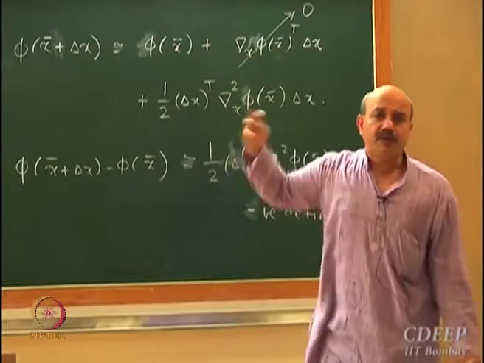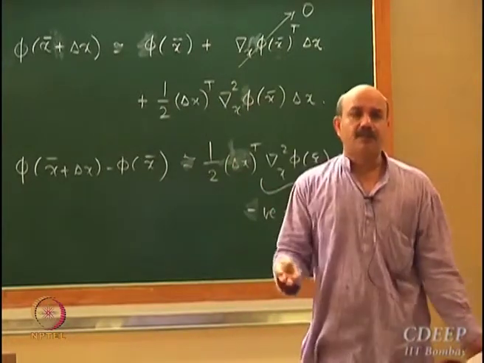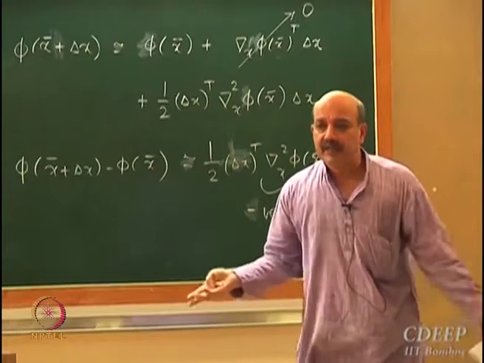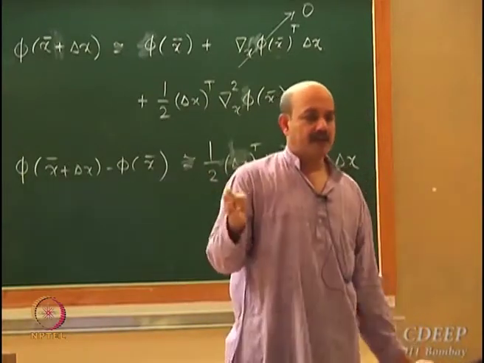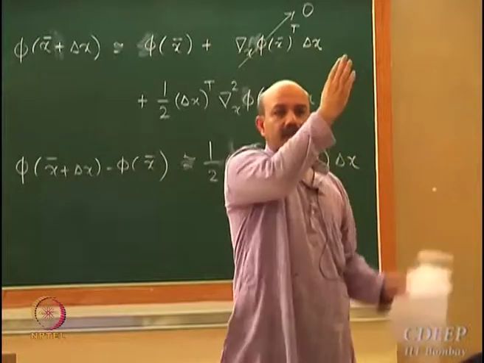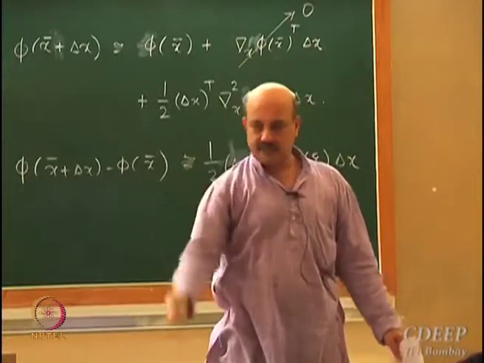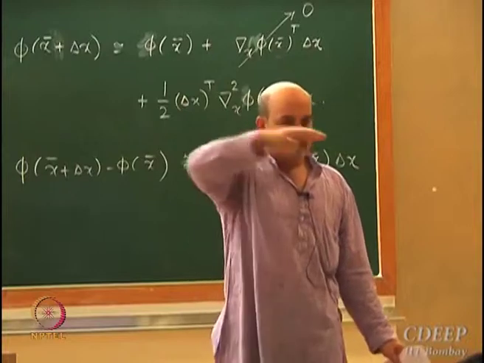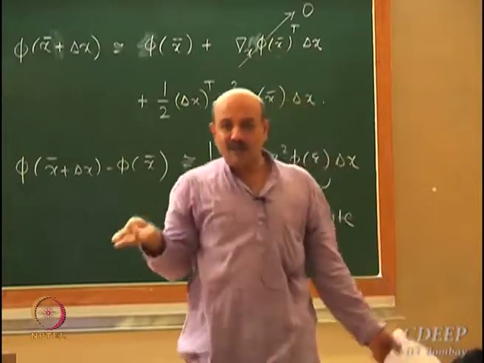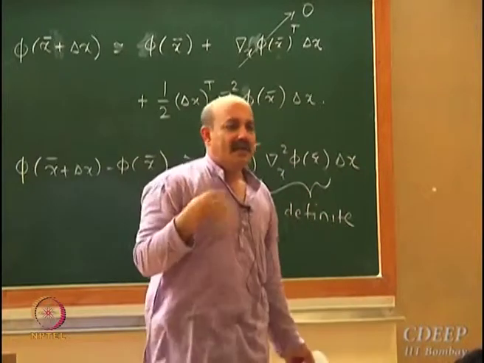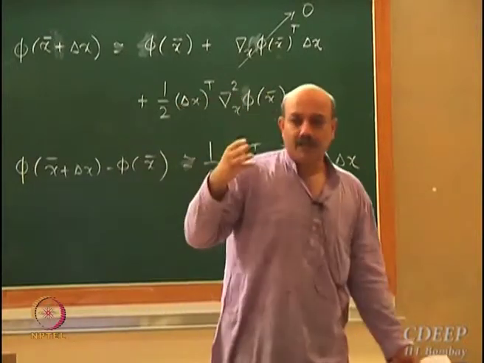What if your matrix is neither positive definite nor negative definite? Then the point is neither a minimum nor a maximum. In terms of a hill, it could be something like a step where the gradient is becoming 0, or what you know as a saddle point. So, a multidimensional extension of a saddle point.